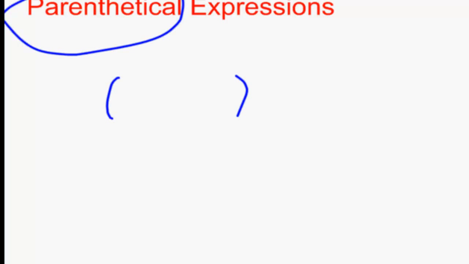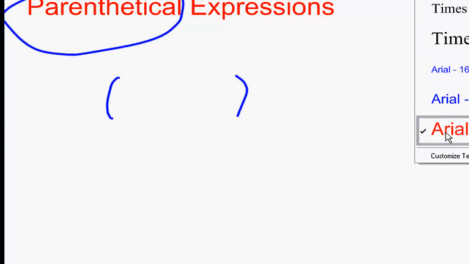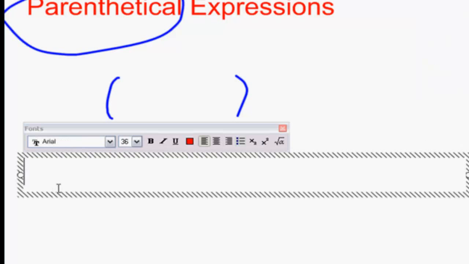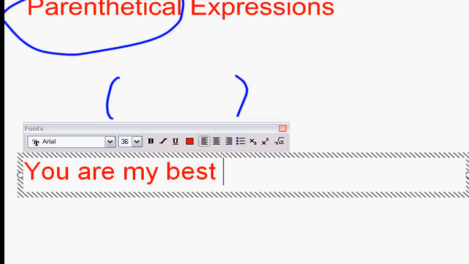right? And the things that go into parentheses are often added content or kind of an interruption in the main content. So that's kind of the idea here. So an example of this, if we were going to show an example of some parenthetical expressions, we would start with a sentence like, "You are my best friend." Period, okay? That's a perfectly fine sentence as it is, right? You are my best friend.